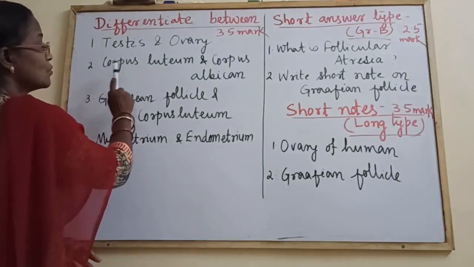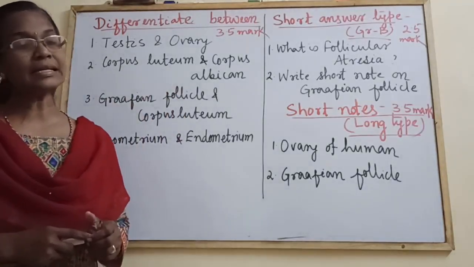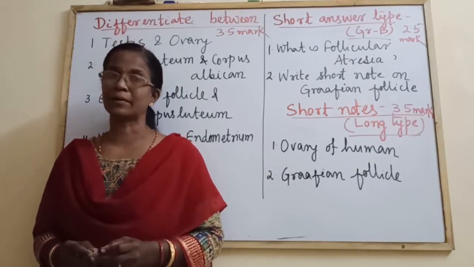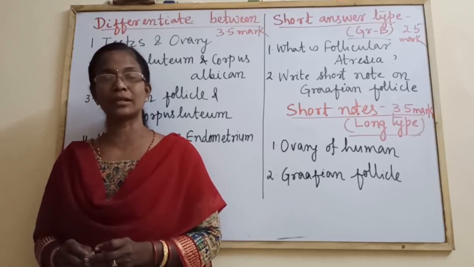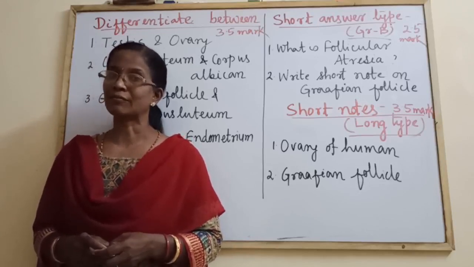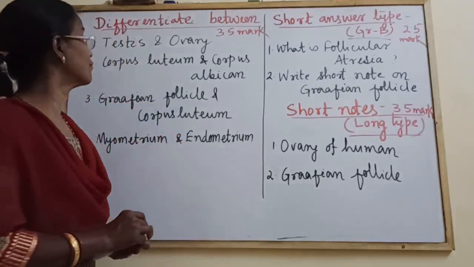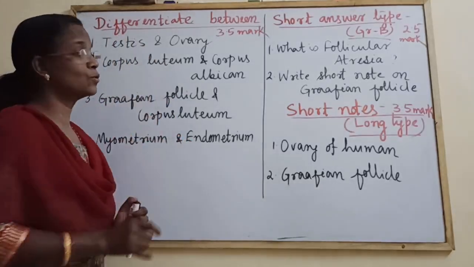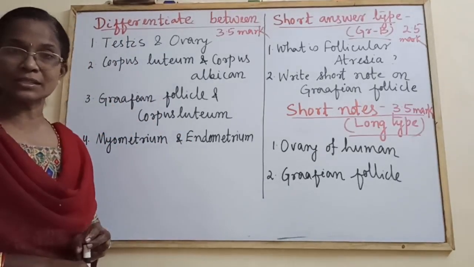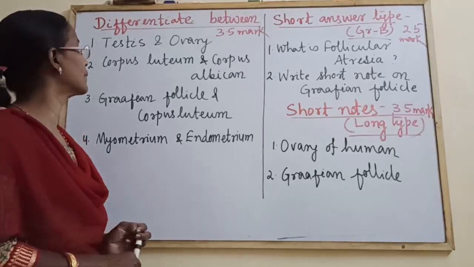Next one, corpus luteum and corpus albicans. It is already inside the study material or PDF, but again I am telling what is corpus luteum. After ovulation, the Graafian follicle changes to corpus luteum. Then what is corpus albicans? If fertilization doesn't take place, corpus luteum is converted into corpus albicans.